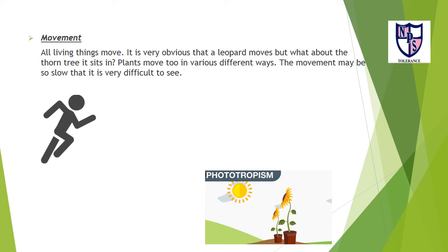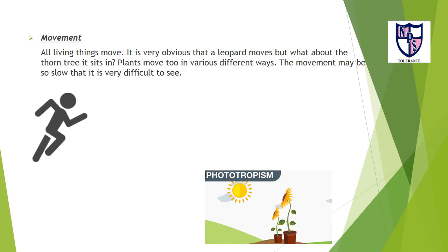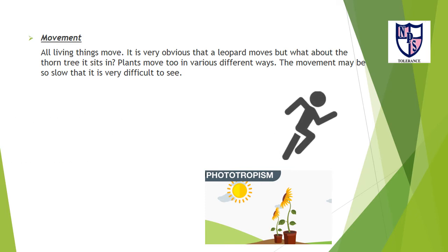The fourth characteristic is movement. All living things move. It is very obvious that a leopard moves, but what about the thorn tree? Plants move too in various different ways. The movement may be so slow that it is very difficult to see. A sunflower plant also shows movement toward the sunlight, and the movement is called phototropism.